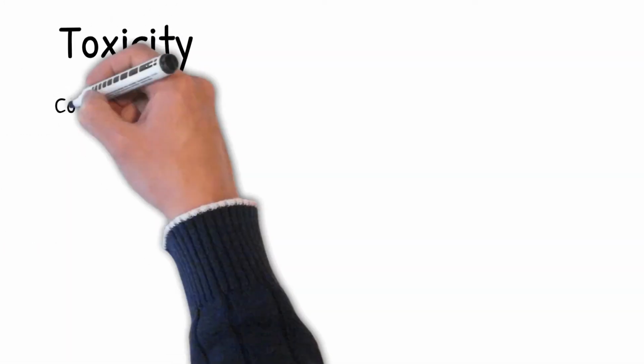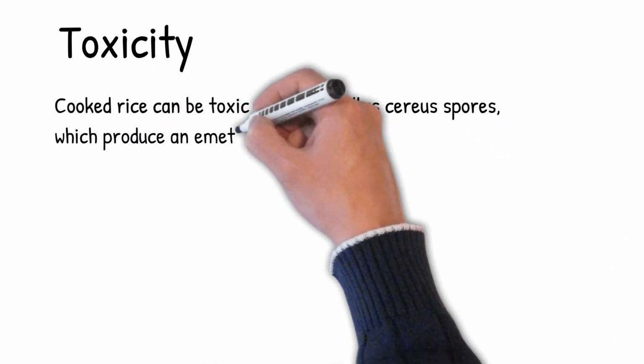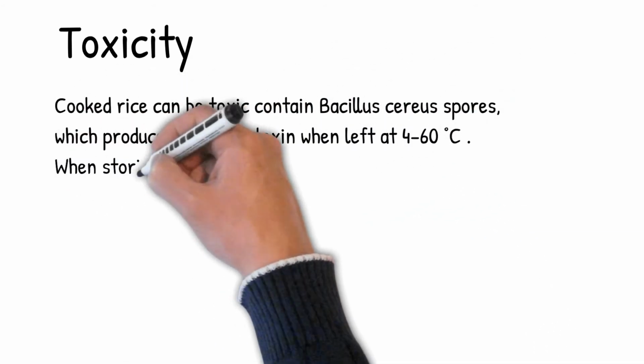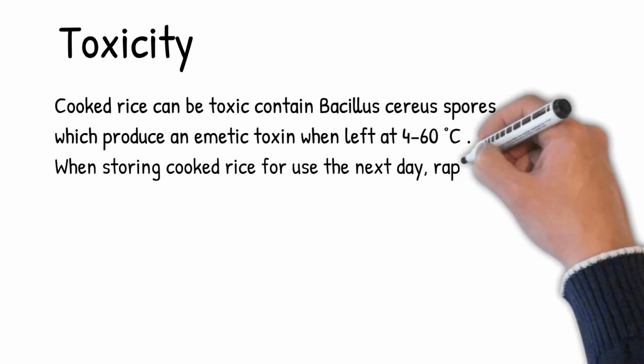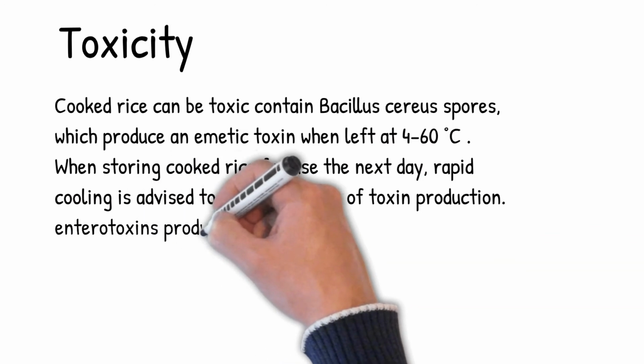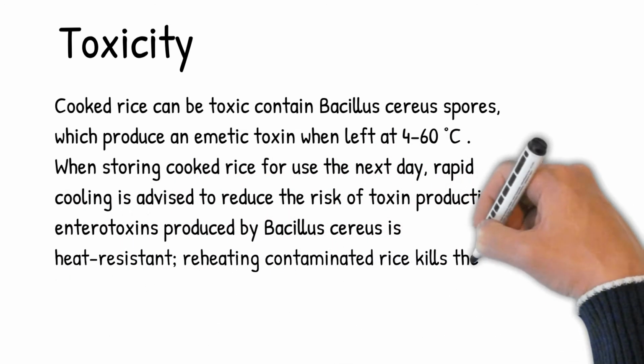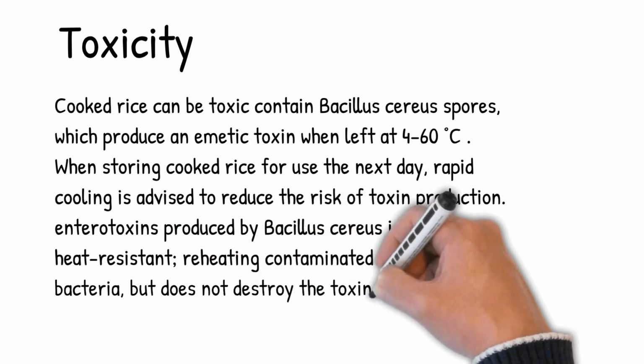Cooked rice can be toxic. It may contain Bacillus cereus spores, which produce an emetic toxin when left at 4 to 60 degrees Celsius. When storing cooked rice for use the next day, rapid cooling is advised to reduce the risk of toxin production. Enterotoxins produced by Bacillus cereus are heat resistant. Reheating contaminated rice kills the bacteria, but does not destroy the toxin already present.